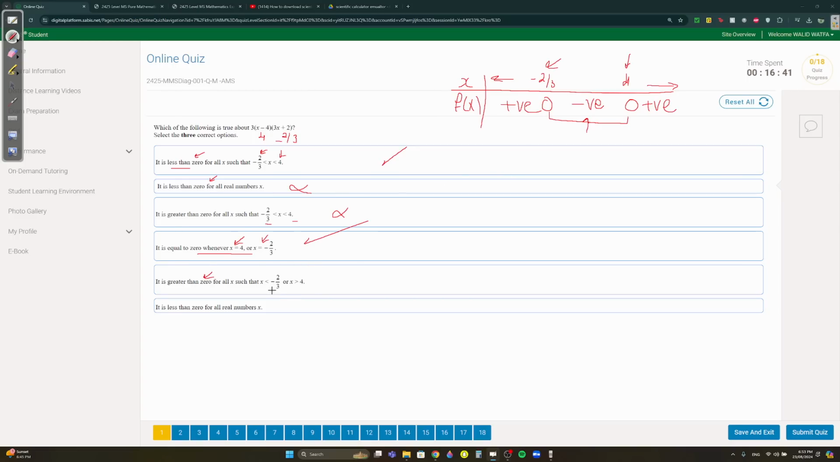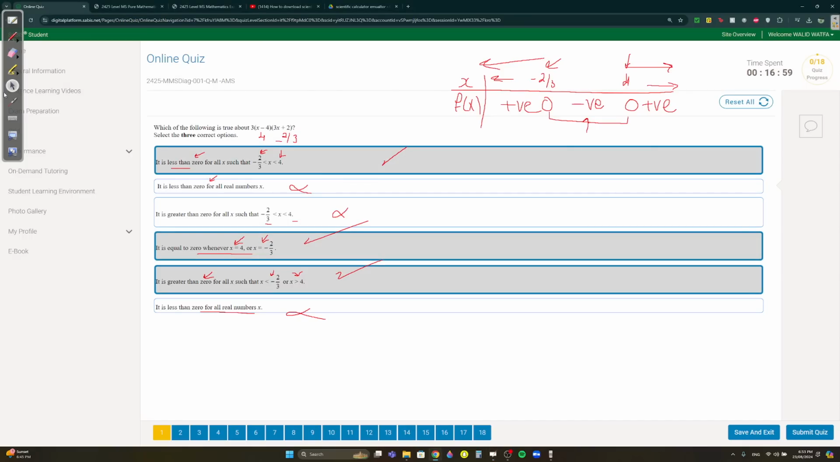It's greater than 0 for all numbers to the left of minus 2 over 3 and to the right of 4. To the left of minus 2 over 3, is it positive? Yes. To the right of 4, is it positive? Yes. So this is true. It's less than 0 for all real numbers? Obviously not. So our three true ones are this, this, and this.